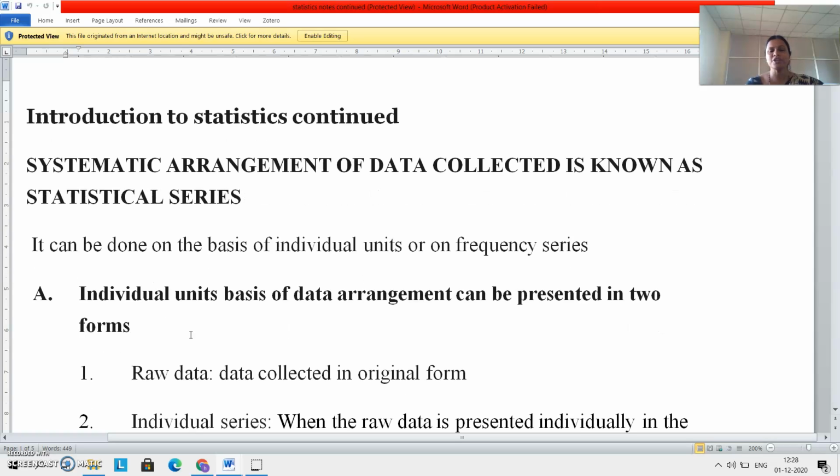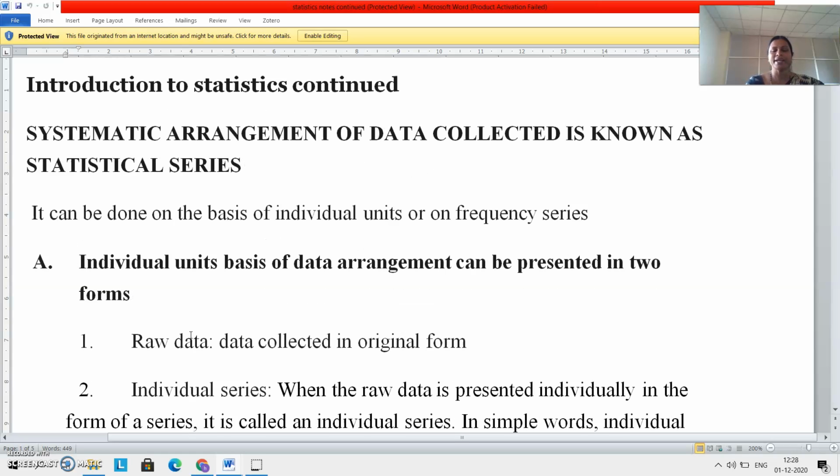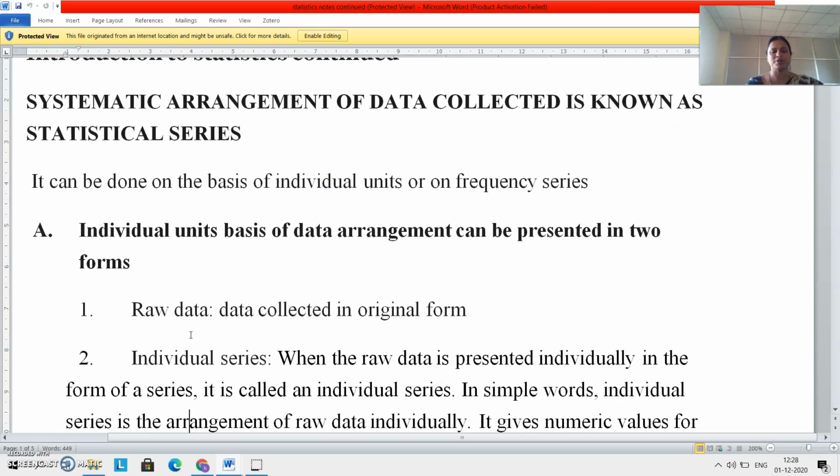So individual unit basis of data arrangement can be presented in two forms: raw data, data collected in original form; and individual series. When the raw data is presented individually in the form of a series, it is called an individual series. In the sense, how I collect data from you, if I present the data as it is, that is nothing but raw data. So I can arrange data like how I collected data. That is nothing but raw data.